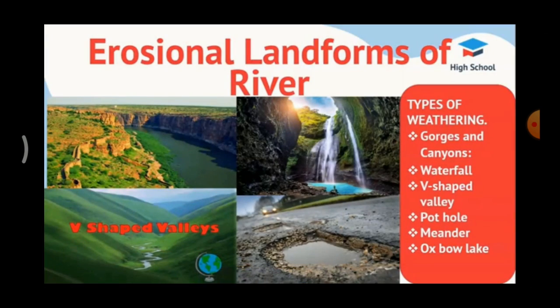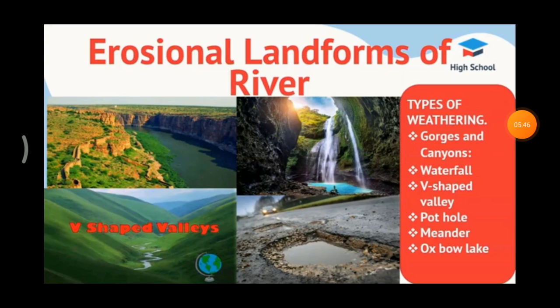Next one, V-shaped valley. A V-shaped valley is formed by the vertical erosion of the river, where the valley is deepened and widened. Vertical erosion means what? Upside to downside. That is called vertical. So, due to this vertical erosion, the valley is deepened and widened. So, it creates a V-shaped valley.